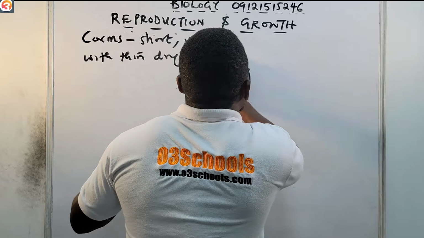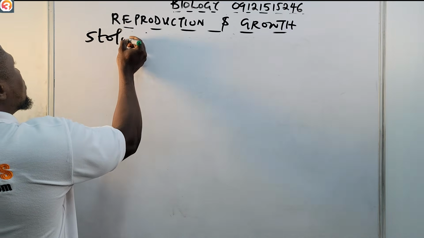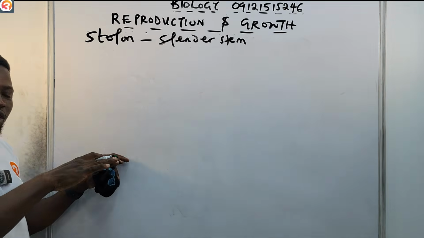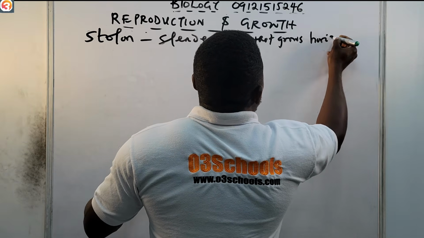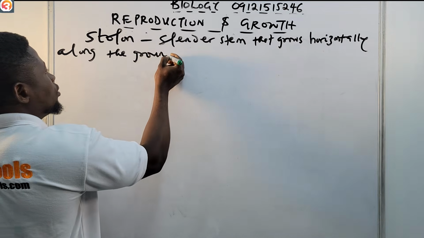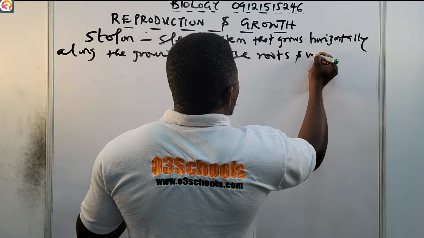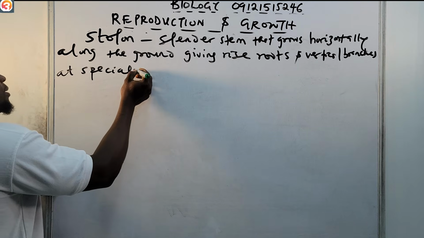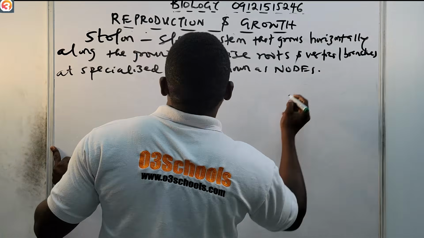Then let us now talk about the stolon. S-T-O-L-O-N, stolon. This one has a slender stem, a slender stem that grows horizontally along the ground, giving rise to roots and vertical branches at specialized points known as nodes.